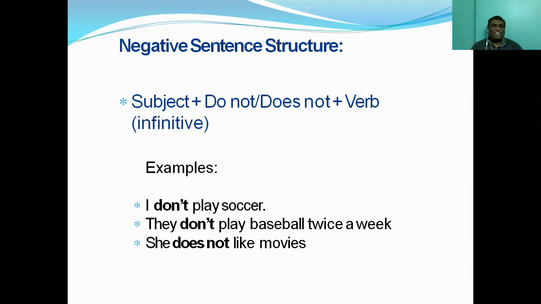It's very funny to say like that. You can say, I play chess, but I don't play tennis. He plays football, he doesn't play any other game. She likes movies. She doesn't like serials.